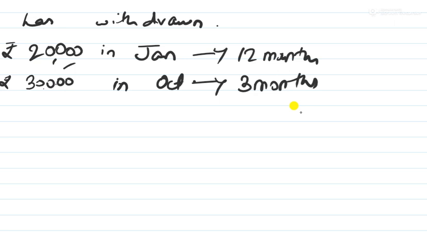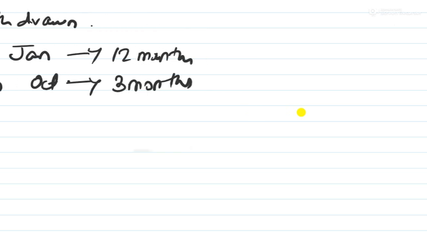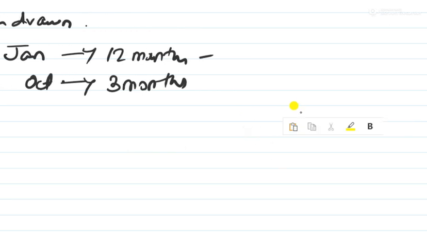So interest on 20,000 will be calculated for the whole 12 months. However, interest on 30,000 will be calculated only for 3 months. The rest of the problem is quite easy. So let us calculate it.